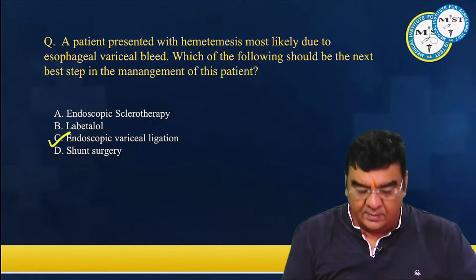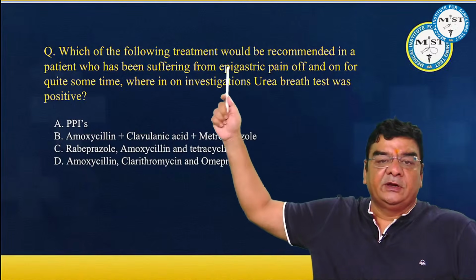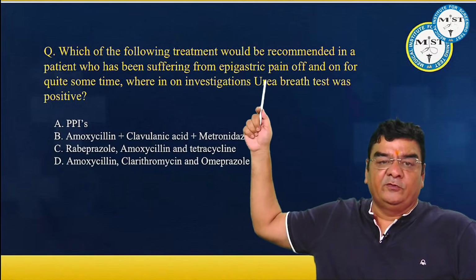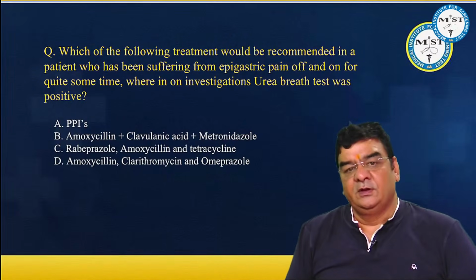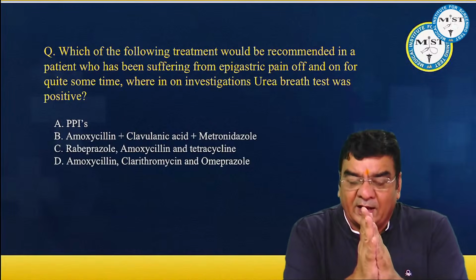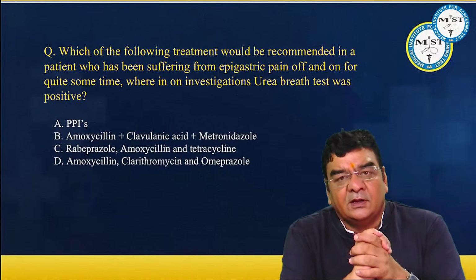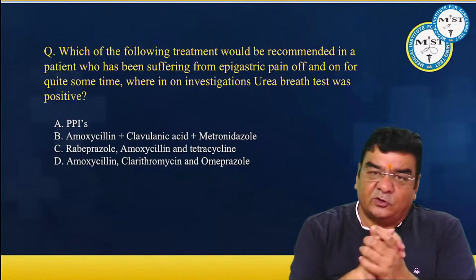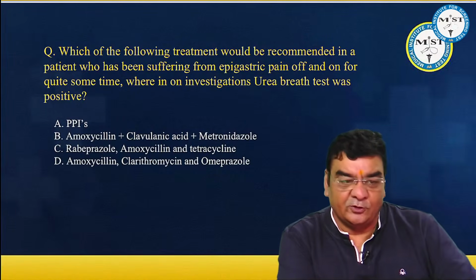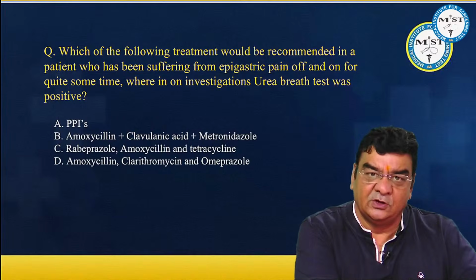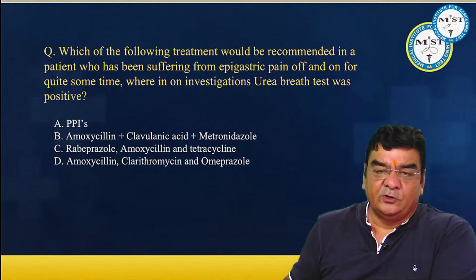Another question. Which of the following treatments would be recommended in a patient who has been suffering from epigastric pain off and on for quite some time, wherein on investigations urea breath test was positive? Now, epigastric pain story must be a pathology related to the stomach, duodenum, or maybe pancreas. And if he's saying urea breath test positive, then all the great doctors of this country watching the session know that this would be positive in Helicobacter pylori. So this might be a case of maybe gastritis or maybe peptic ulcer related to Helicobacter pylori.